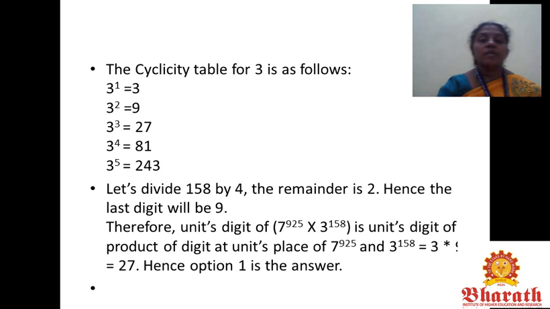Then the cyclicity of 3 is 4. Then you divide 158 by 4, remainder is 2. Therefore, last digit will be 3 square, 9. Therefore, unit digit of the given number is 7 into 9, which gives 3. Hence, option 1 is the answer.